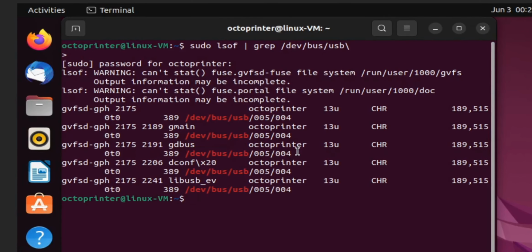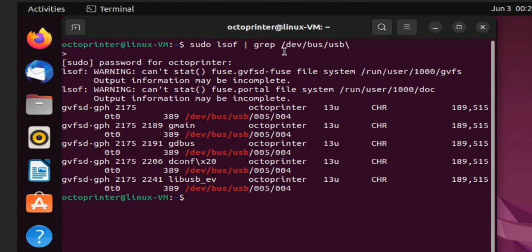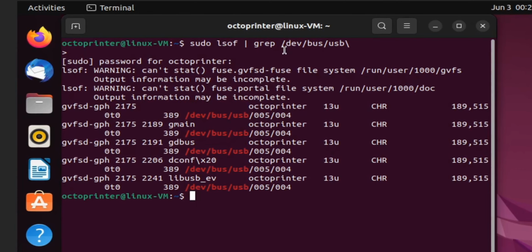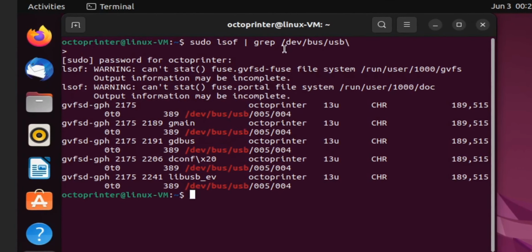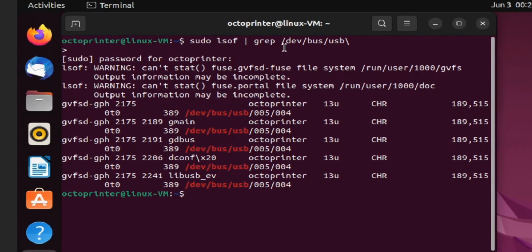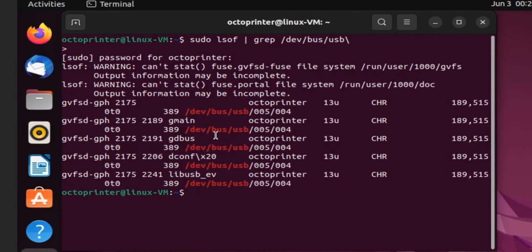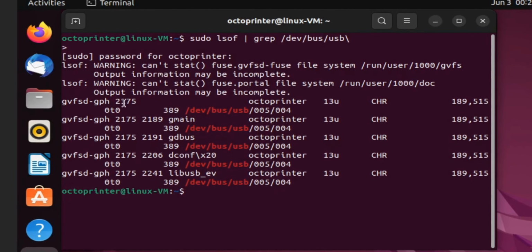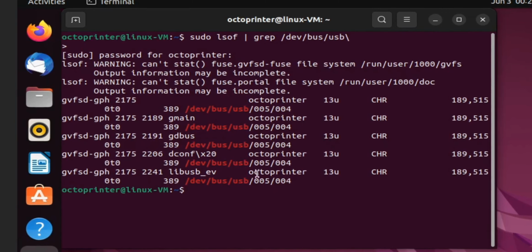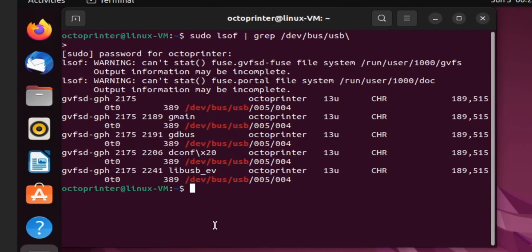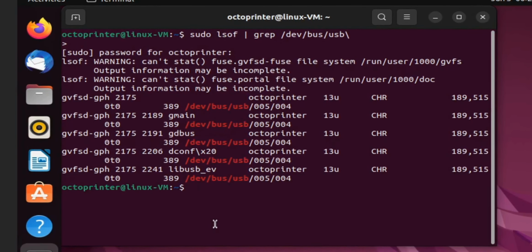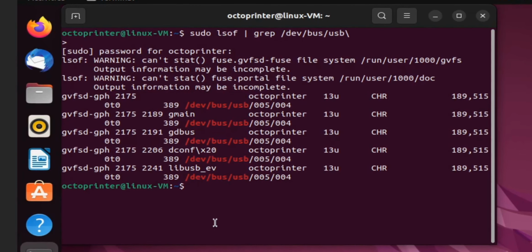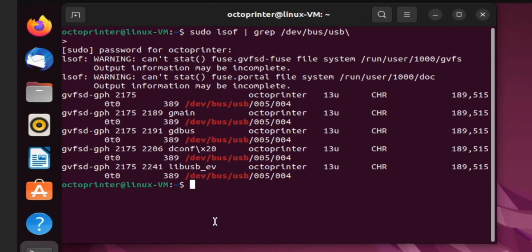This lsof with the grep of /dev/USB gives us these options right here, and shows us what process is using that. Now I'm running this through Docker, so it's a little bit different than some of your Raspberry Pi guys, but